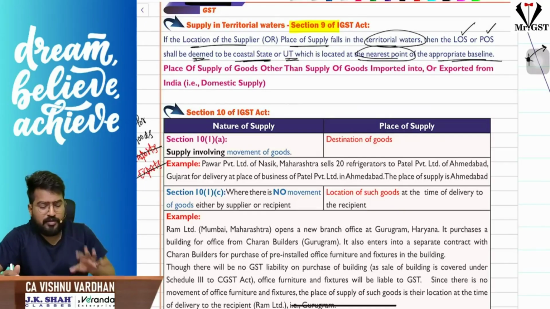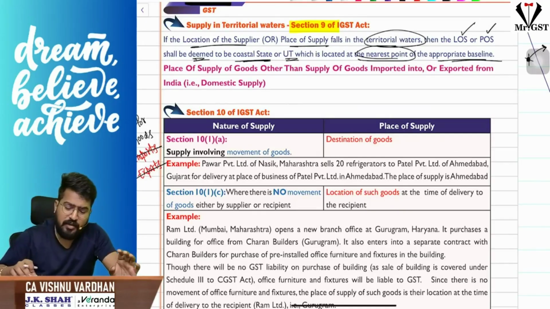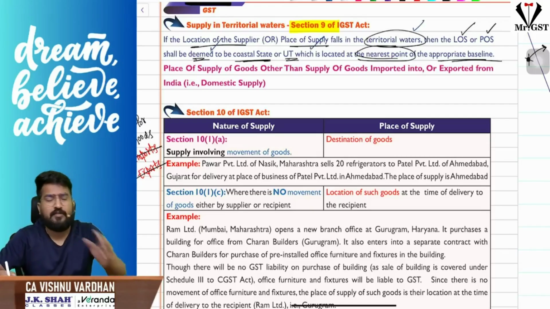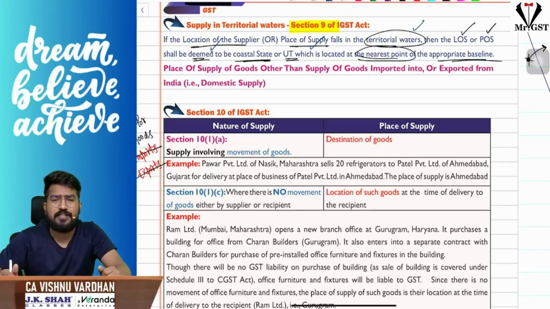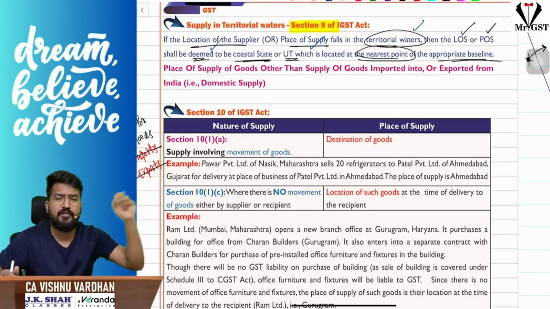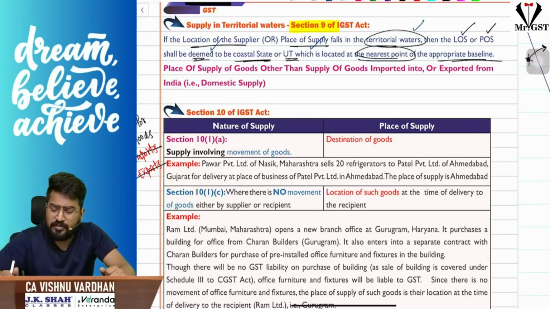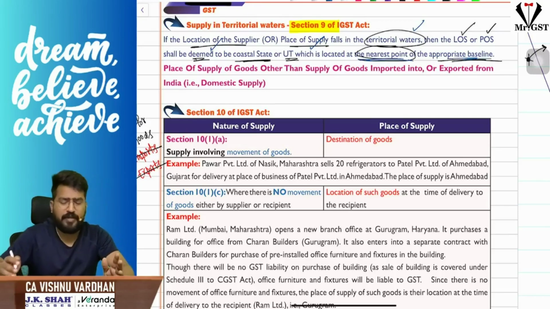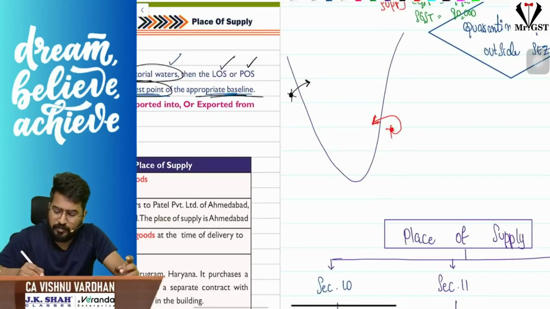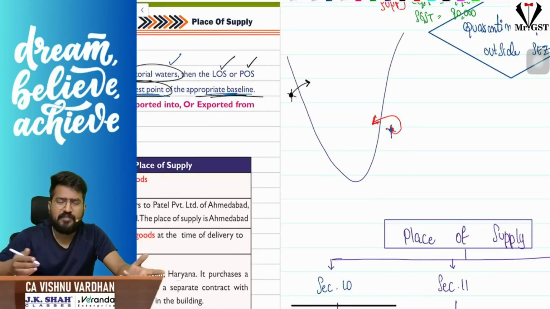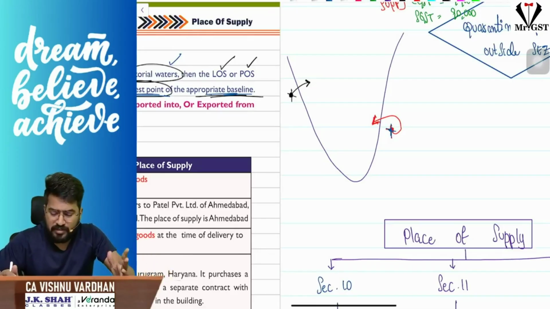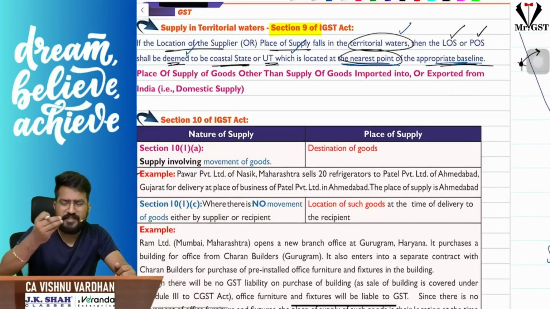Okay, fine. Now coming to section 9. What section 9 says? Section 9 says simple one, sir. When the location of supplier or place of supply is, suppose if it is falling in territorial waters. For example, you go to Goa, these casinos will be there, the ships will be placed in the territorial waters. Location of supplier and place of supply is falling in territorial waters, then which state or union territory we should take? So the state or union territory which is located to the nearest point of that appropriate baseline we will consider. So suppose here the location of supplier is falling or place of supply is falling, so we will take the state or union territory which is closest to this appropriate baseline or closest point. Okay, so that way section 9, simple one, let us not worry about that.